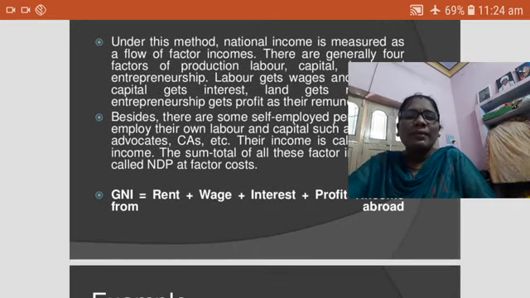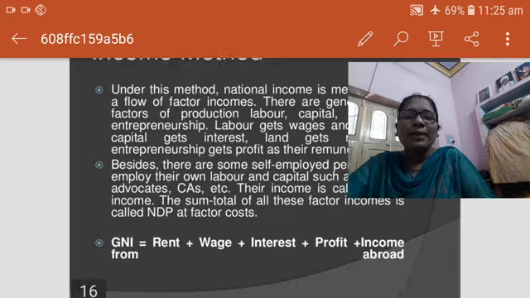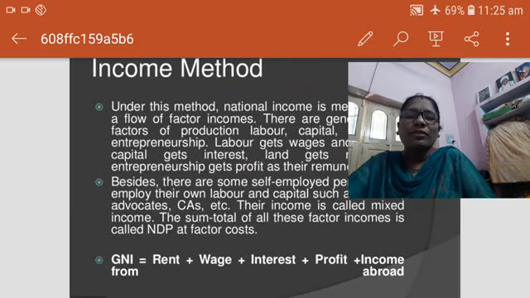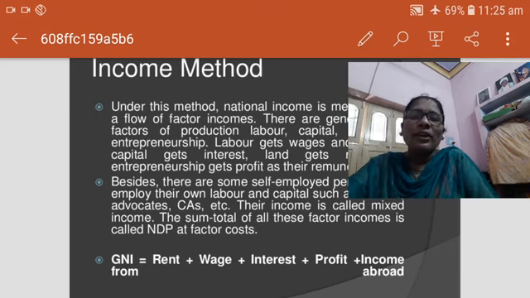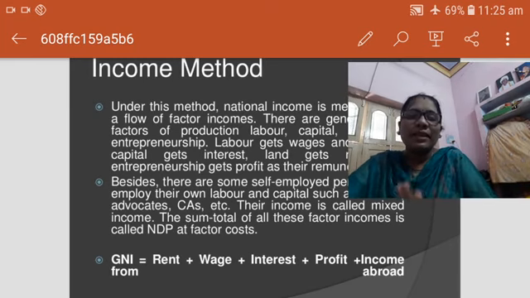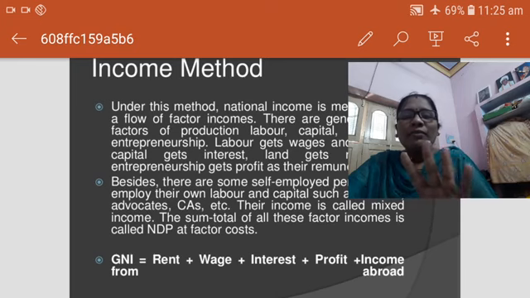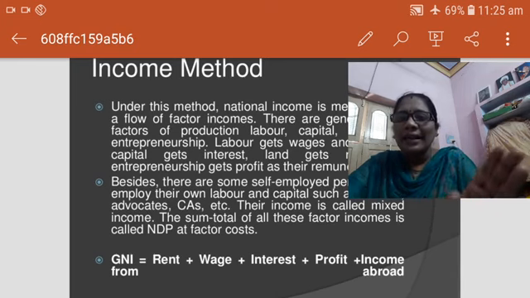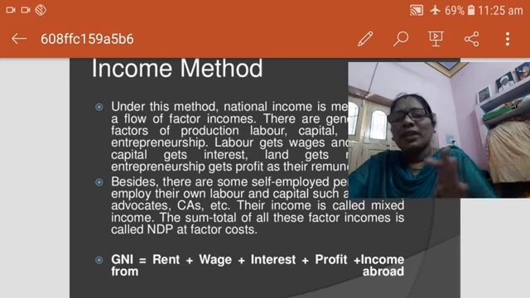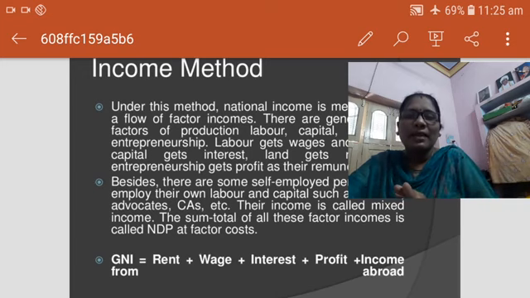Rent plus wages plus interest plus profits plus income from abroad. So income from abroad is also added in the income method. All four production factors, their incomes, rent, wage, interest, profit, and abroad incomes are also added. These production factor incomes are added to get the total national income. So that is the income method.